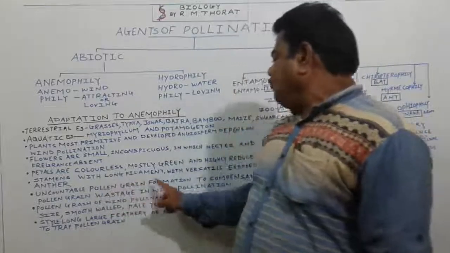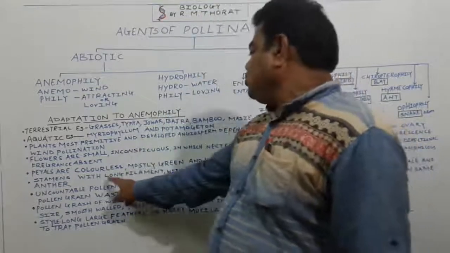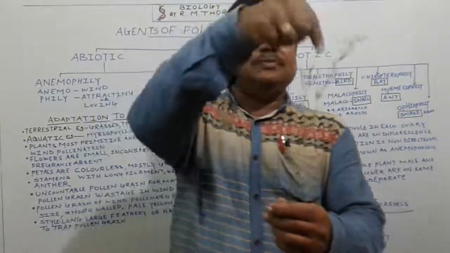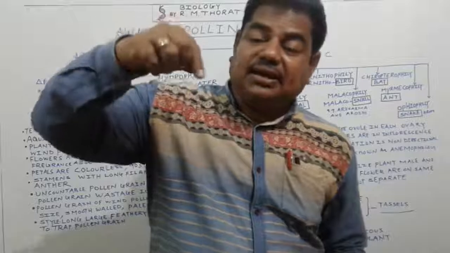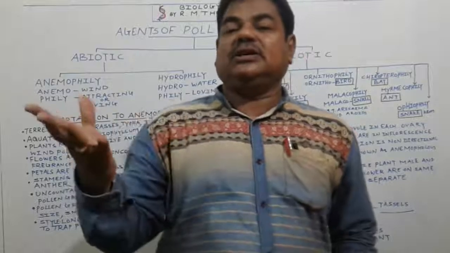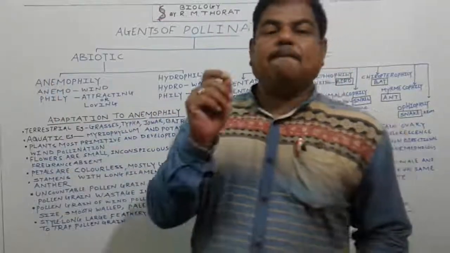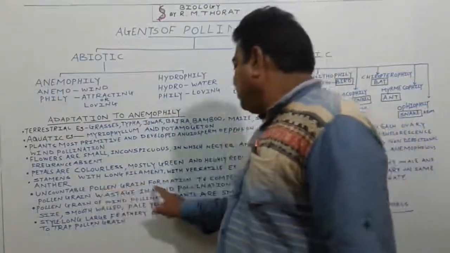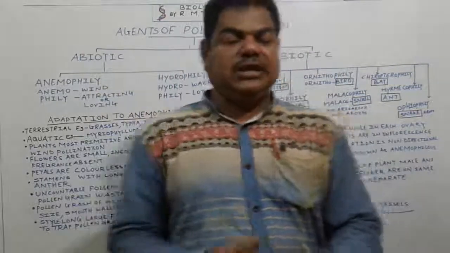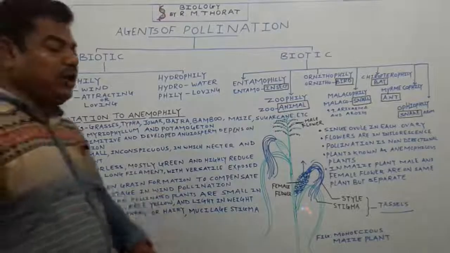Then the stamen has a long filament. If stamens are present, they show long filaments with a versatile, exposed anther. In these grasses, the anther is versatile in nature, which means it moves in all directions, and when it dehisces, it releases the pollen grains. Tremendous pollen grains get released in all directions for wind pollination. Uncountable pollen grains are formed in these plants, to compensate for the pollen grain wastage in wind pollination.